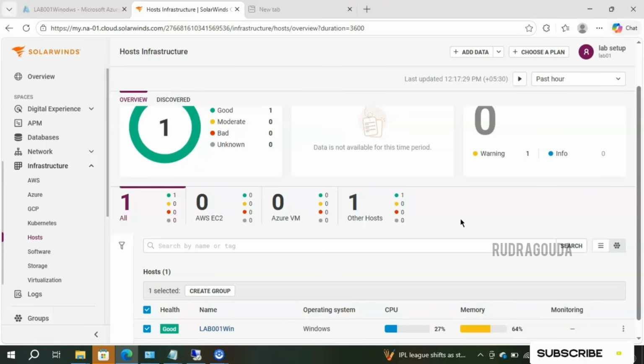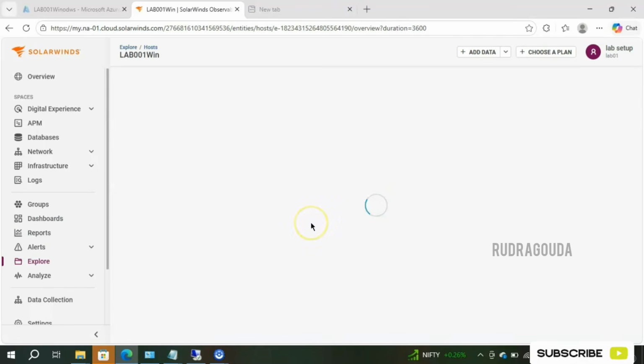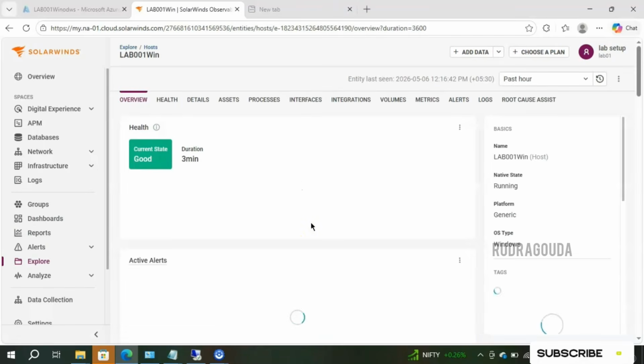Groups also play an important role. We'll cover that also in the upcoming videos. But for now, understand that by using this option you can add it into the group. Next, if you want to know more about this particular server, what exactly is happening inside and what metadata it has captured, then click on this one. You will get the detailed information in the SolarWinds console itself.